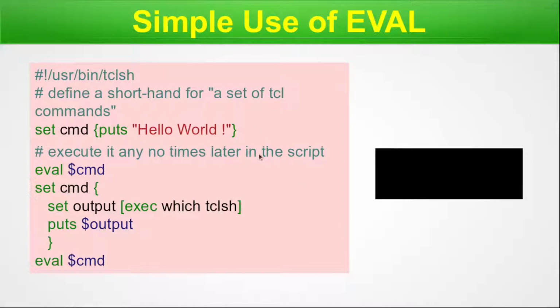So once we execute, what output will we get? For the first one, it is a simple one, puts hello world, so it gives hello world. Next, it executes set output, while inside it executes the exec, okay, and from there it gets the output, and then the next command prints that output and we get /usr/bin/tclsh. So this is a very simple to understand example of eval.